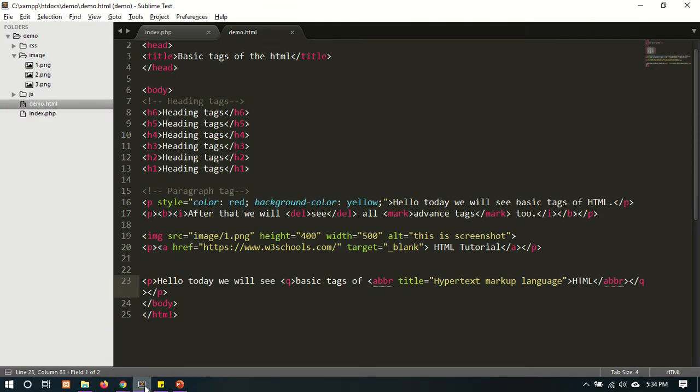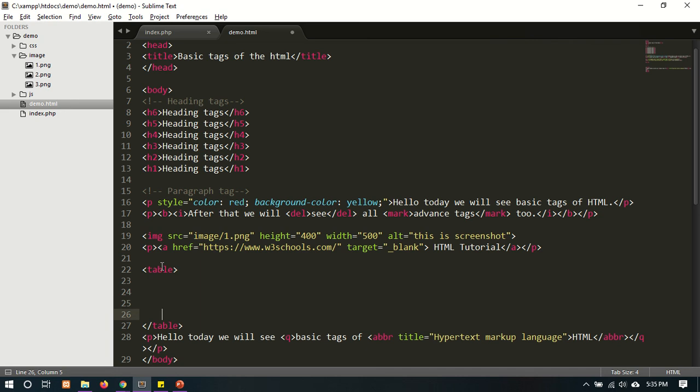Let's come to the next tag. Next, we are going to see the HTML table tags. How to create a table in the HTML. For creating a table, we have to use the table tag.